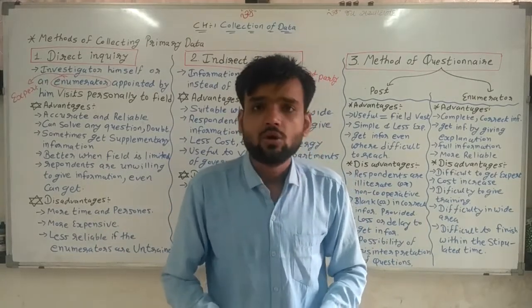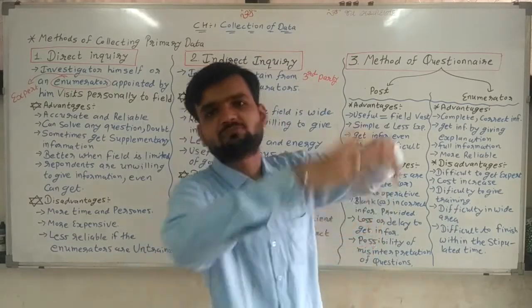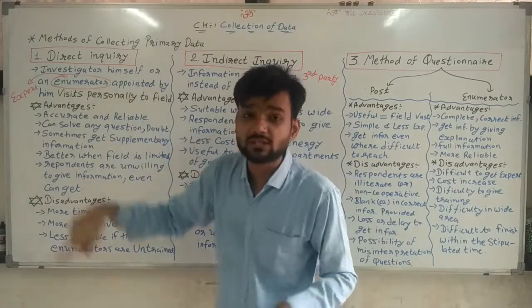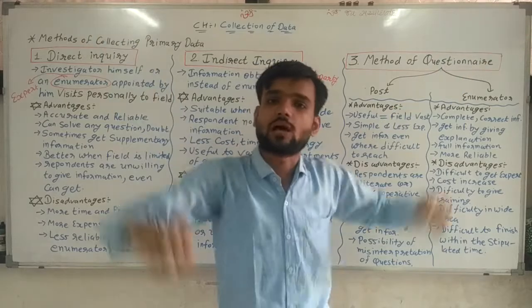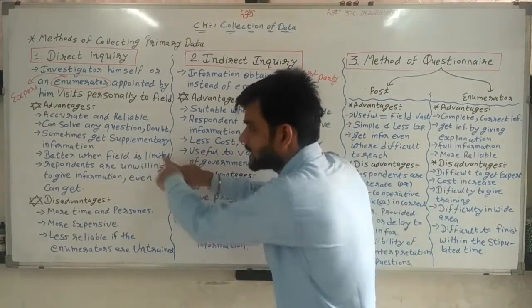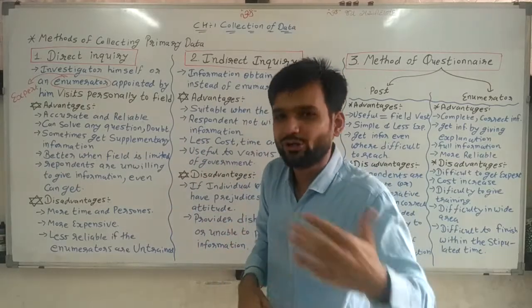We have to spend more money for that, and that's why it is expensive. Direct inquiry is expensive when the field of inquiry is very vast. So when the field of inquiry is limited, then this method is better. No problem.